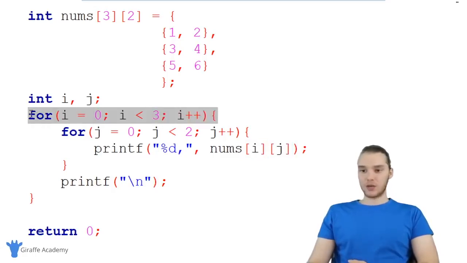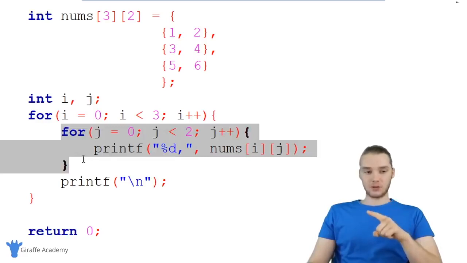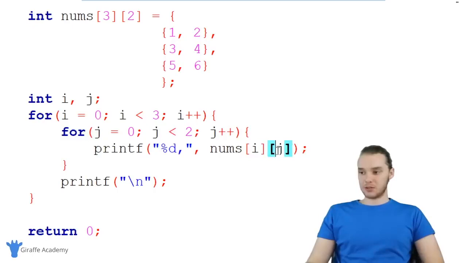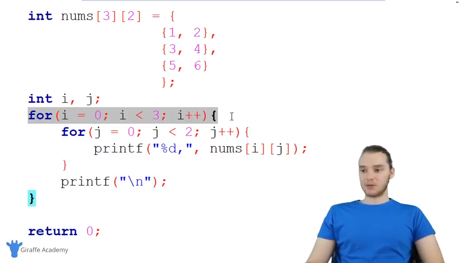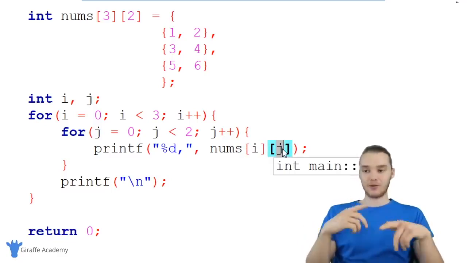So the first time we go through this for loop, i is going to be equal to 0. And remember, that first time, we're actually going to be going through this loop 2 times. So we're going to be printing out nums 0, 0 and nums 0, 1. And then we're coming down here and printing a new line. The next time we go through this i loop, we're going to come down here and print nums 1, 0 and nums 1, 1. Finally, the third and final time, we're going to print out nums 2, 0 and nums 2, 1. That's basically how this is working.